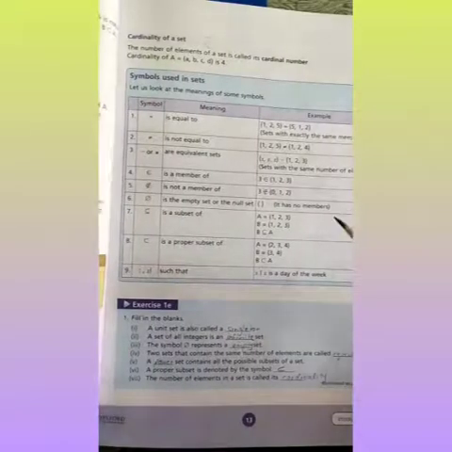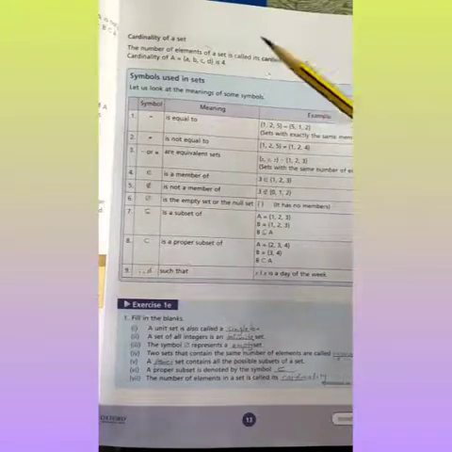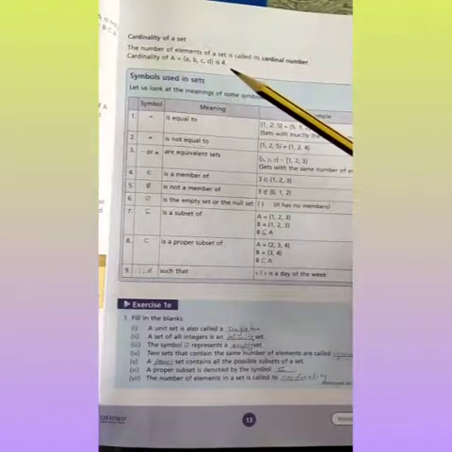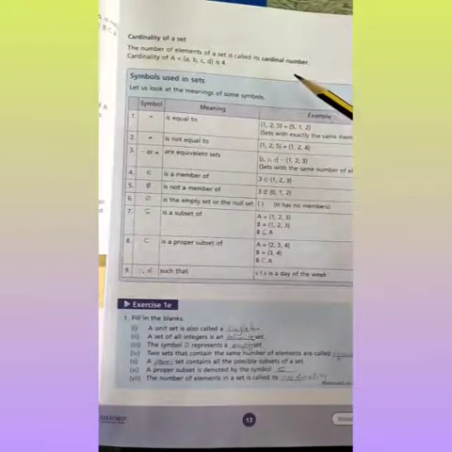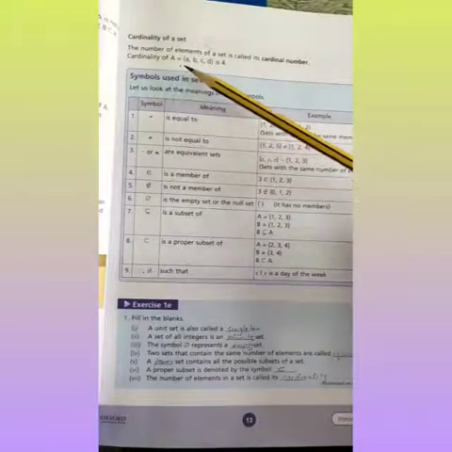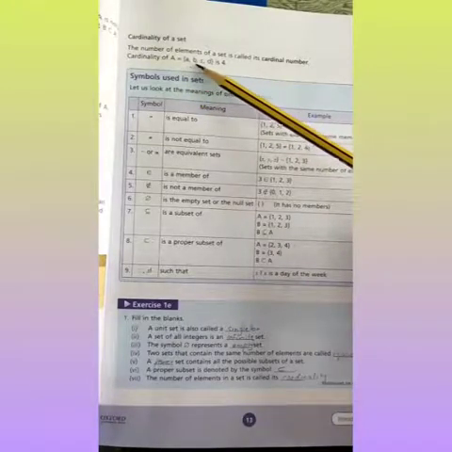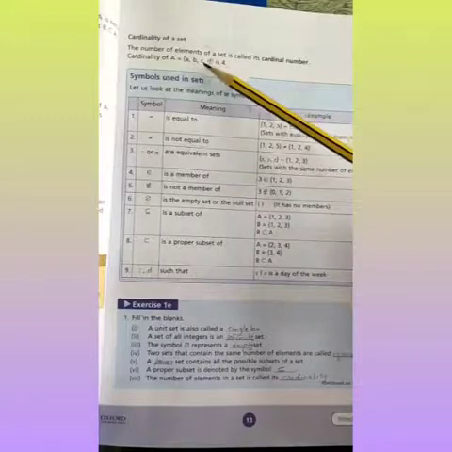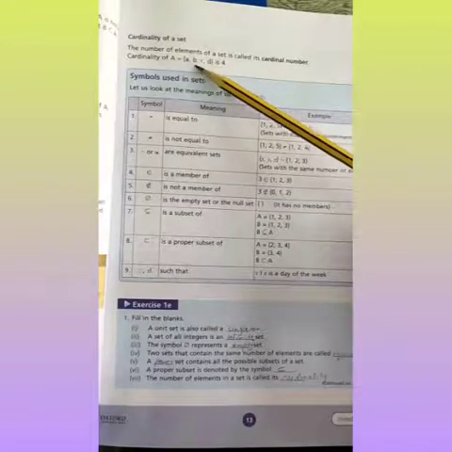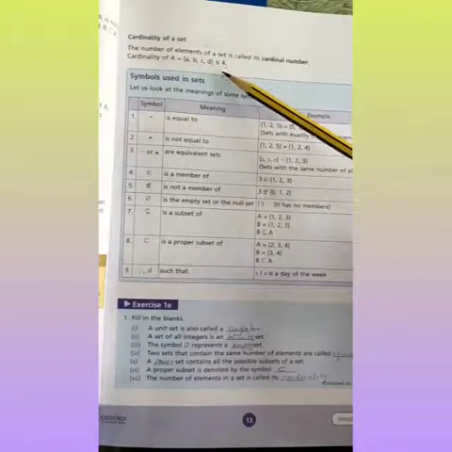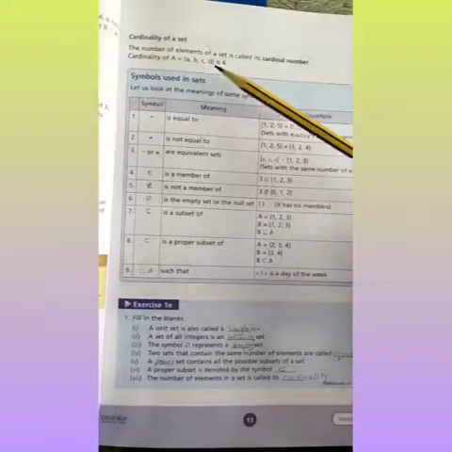Now move on to your next page, page number 13, cardinality of set. The number of elements of a set is called the cardinal number. Cardinality of set A is equal to {a, b, c, d}. Count the number of elements: 1, 2, 3, 4. The cardinality of this set is 4.